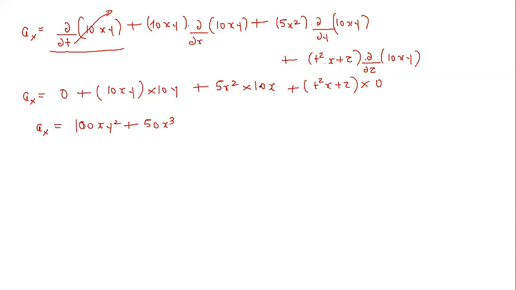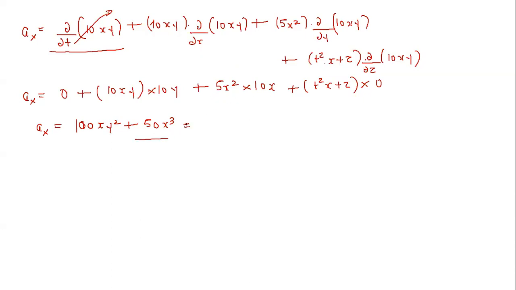So 10 into 10, 100, 10 into 50. So 100xy square plus 50x cube. Okay, so I think this is fine.